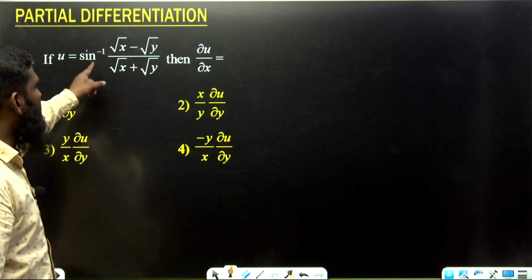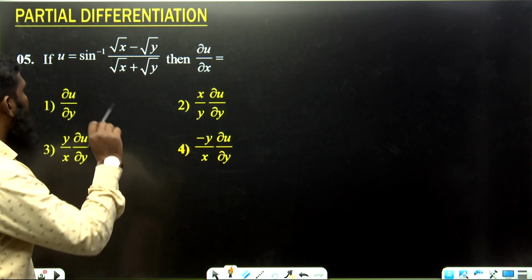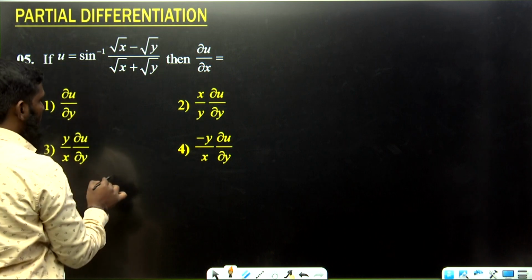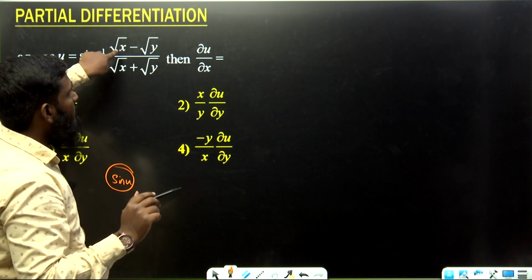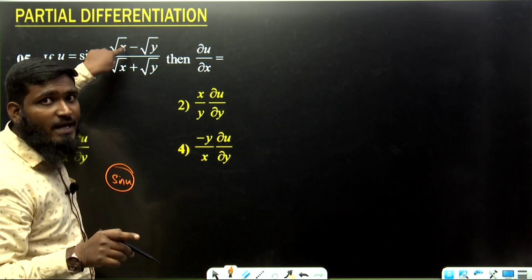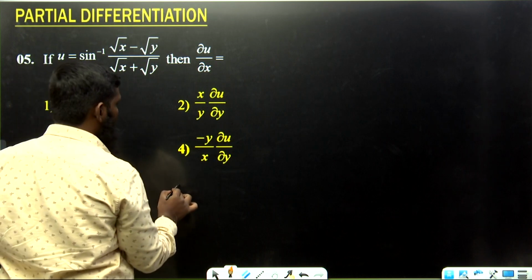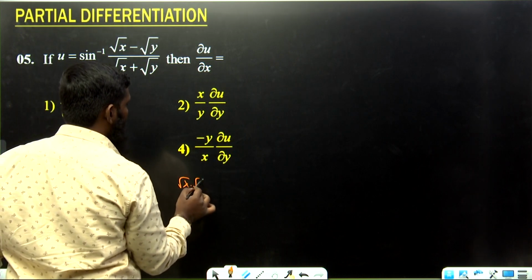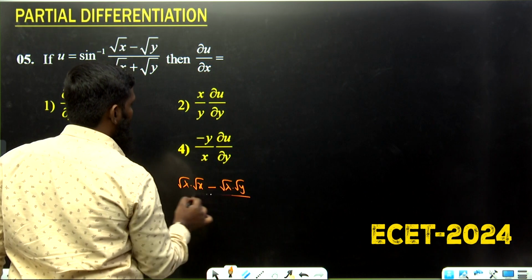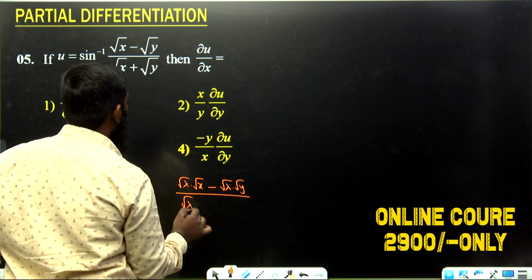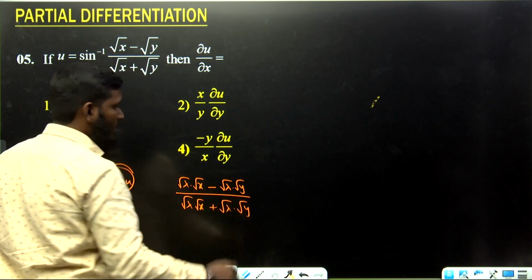Next, u is equal to sine inverse of root x minus root y by root x plus root y we are having. Okay, now listen carefully. Sine inverse again we are sending over here, it will become sine u. Okay, this part is completed. Now over here, if in the place of x we are substituting lambda x, it will become root lambda into root x. Root lambda into root x minus root lambda into root y divided by root lambda into root x plus root lambda into root y. Okay, like this we have taken.